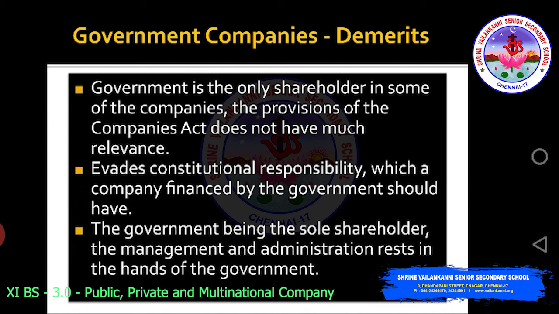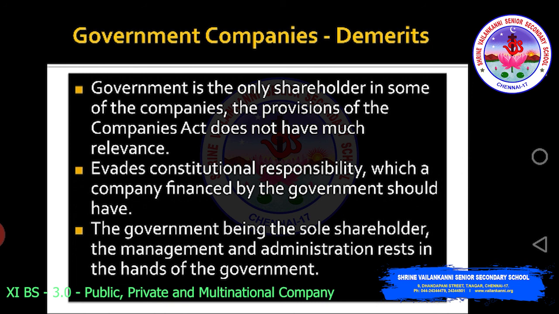See, when the majority of the shares are being held by the government, say for example 99% shares held by the government or 100% paid up share capital is held by the government, the government has the legislature, it can override legislature. That's what it means. It can overpower the Companies Act because the entire rules and regulations come from the government.